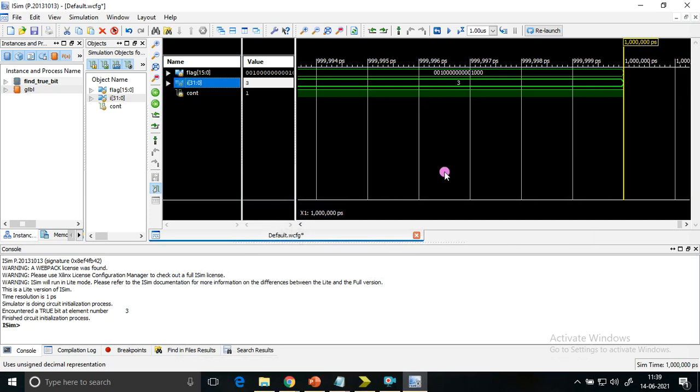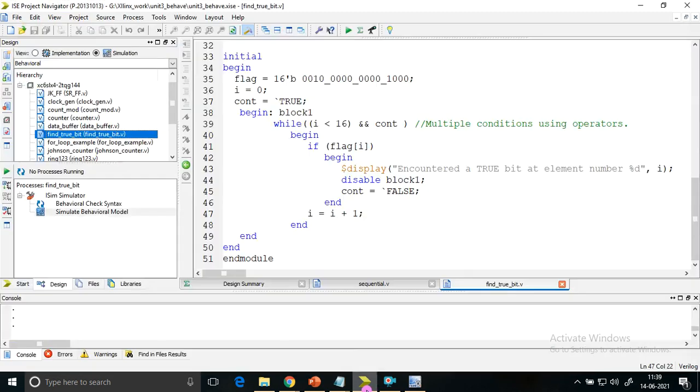Okay, so this is one double checking: when I reached index equal to 3, 0, 1, 2, 3, that is the fourth bit, we call it index 3, the first true bit has been encountered. That's the help that is given by disable and named block. And you can use disable block only if you have named that block with something.